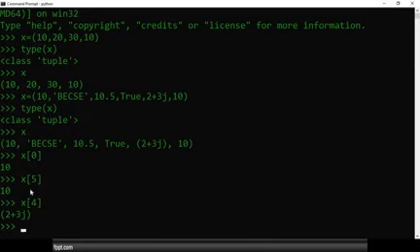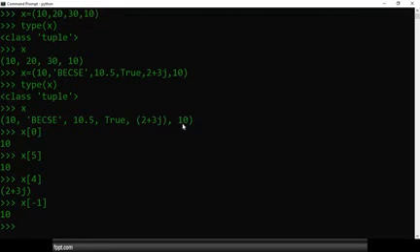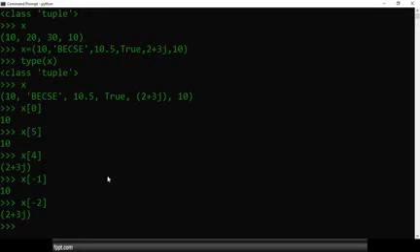So these are the positive numbers, and for that it works from left to right. Okay, when we pass a negative number, then it works from right to left. Let's do that. x of -1, then we get the value 10. x of -2, then we get the boolean value.